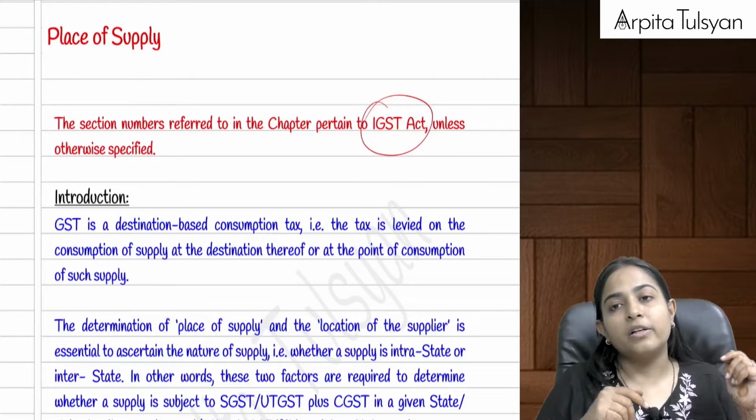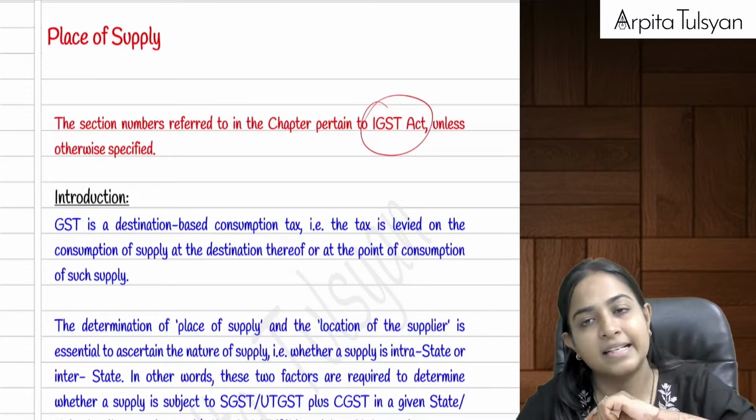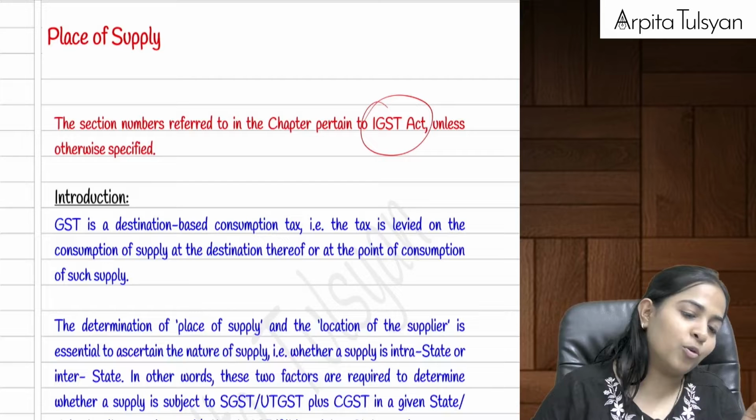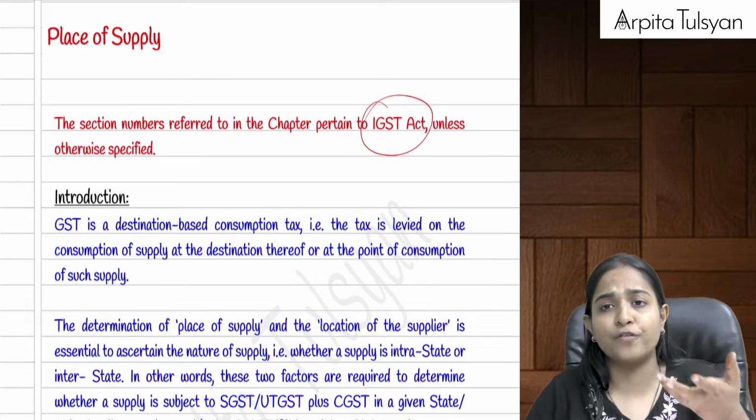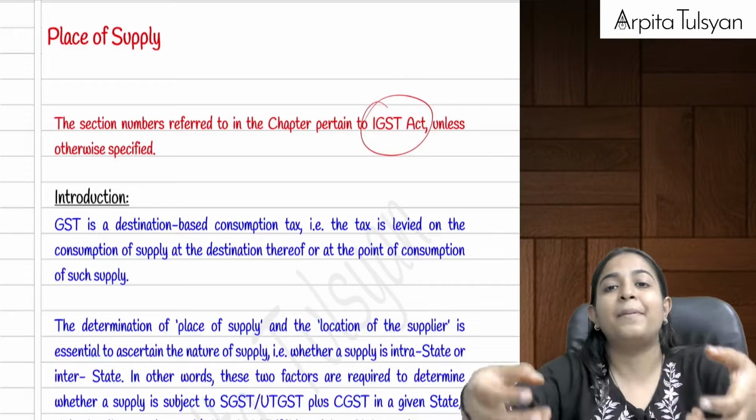Now, here we need to understand whether a particular supply is an interstate supply or an intrastate supply. For that we need to determine the location of the supplier, and we need to understand the place of supply, location of the supplier and the place of supply.